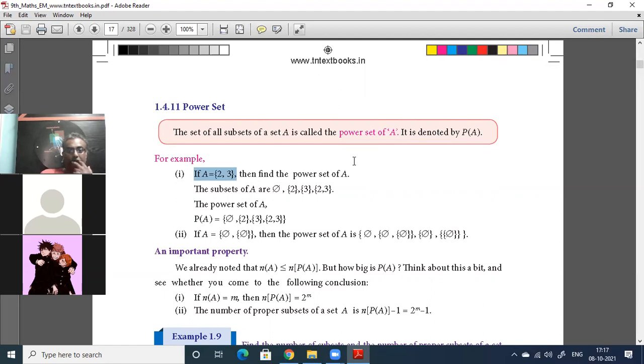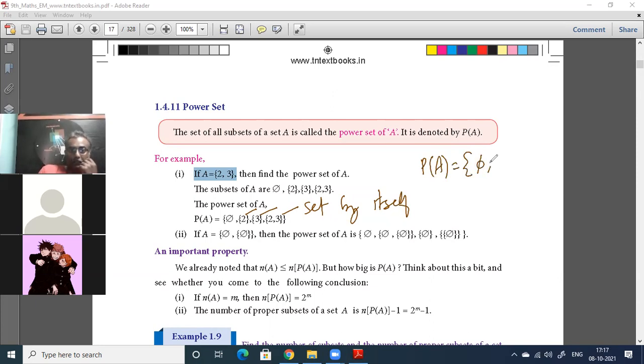The subsets of A are the null set, {2}, {3}, {2, 3}. The power set of A, P of A, is equal to the null set, {2}, {3}, {2, 3}. See, it is not having simply those elements. The power set is having sets inside it. Each of these is a set by itself. Okay, please understand very carefully. Power set P of A is not equal to null set, 2, 3, 2 comma 3 as raw elements. No, this is not the power set.